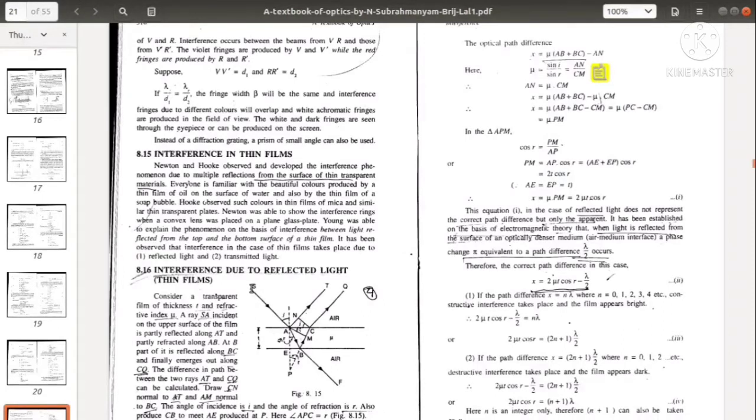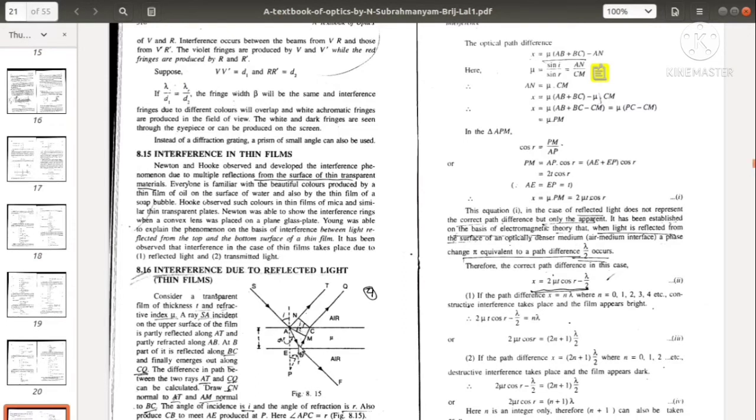But the first ray travels from this and travels around this. So the total path traveled by the second ray is SABCQ, and this is SANT.